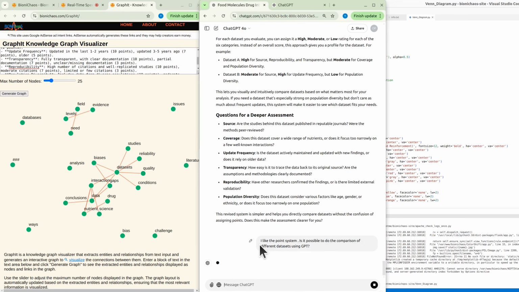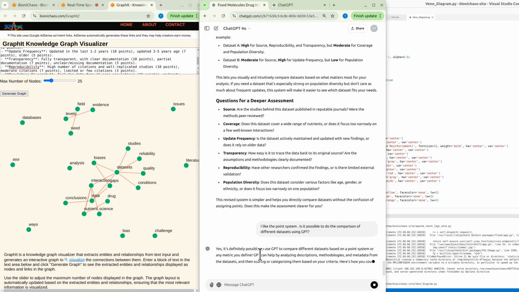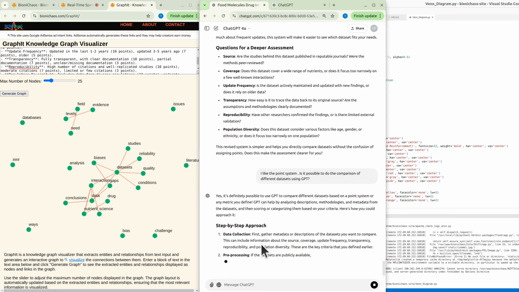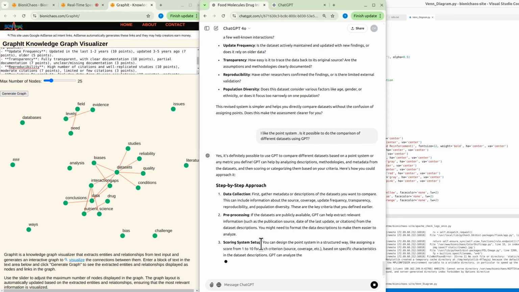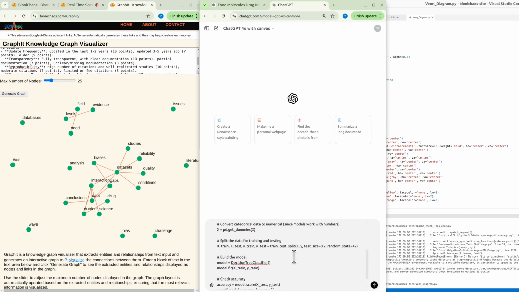Like the point system, is it possible to do comparison of different data sets using GPT? Well, of course it will say yes. It's like any so-called expert will say yes to that. But it also gave some code example for actually training a model. It's assuming you have an interactions dataset in CSV format, which I do not at the moment.